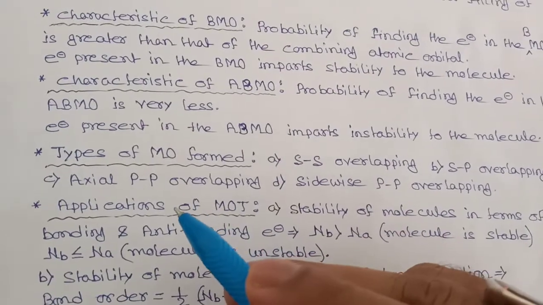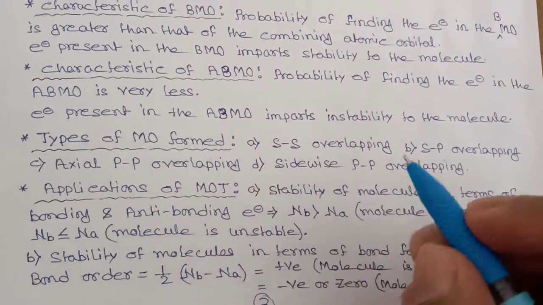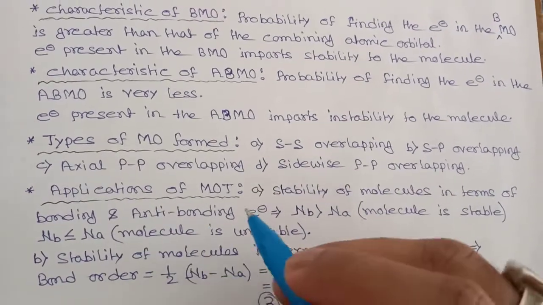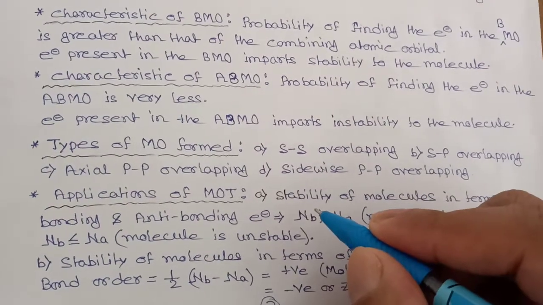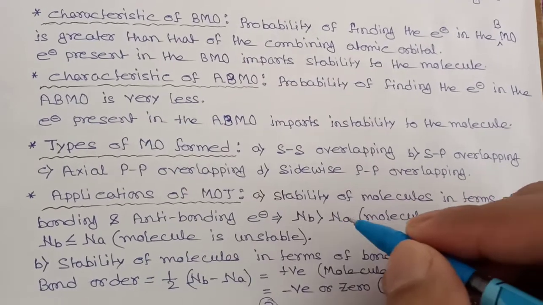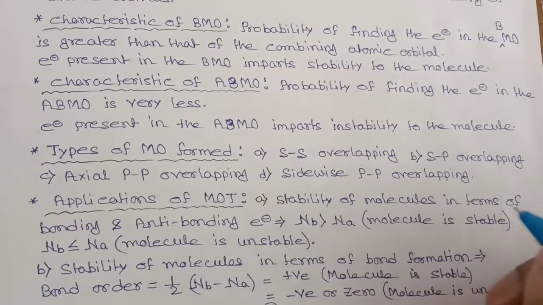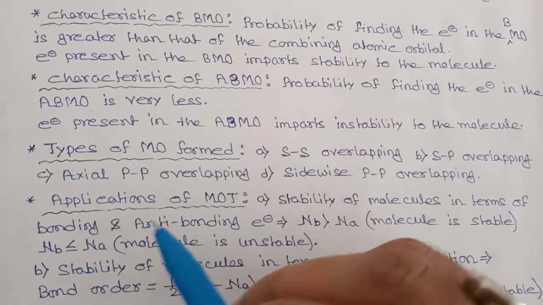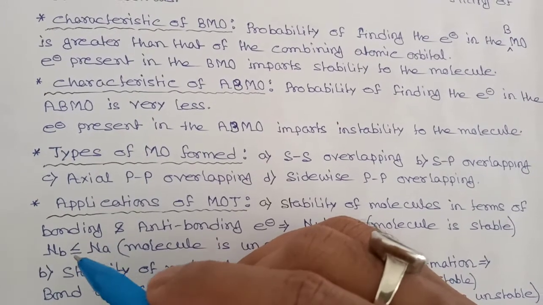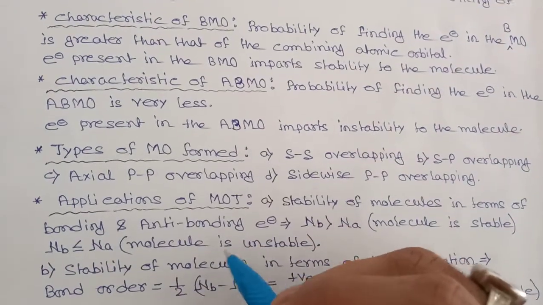Now we will see applications of molecular orbital theory. First application, stability of molecules in terms of bonding and antibonding electrons. If number of electrons in bonding molecular orbitals is greater than number of electrons in antibonding molecular orbitals, then the molecule will be stable. And if number of electrons in antibonding molecular orbitals is greater than or equal to number of electrons in bonding molecular orbitals, then the molecule will be unstable.